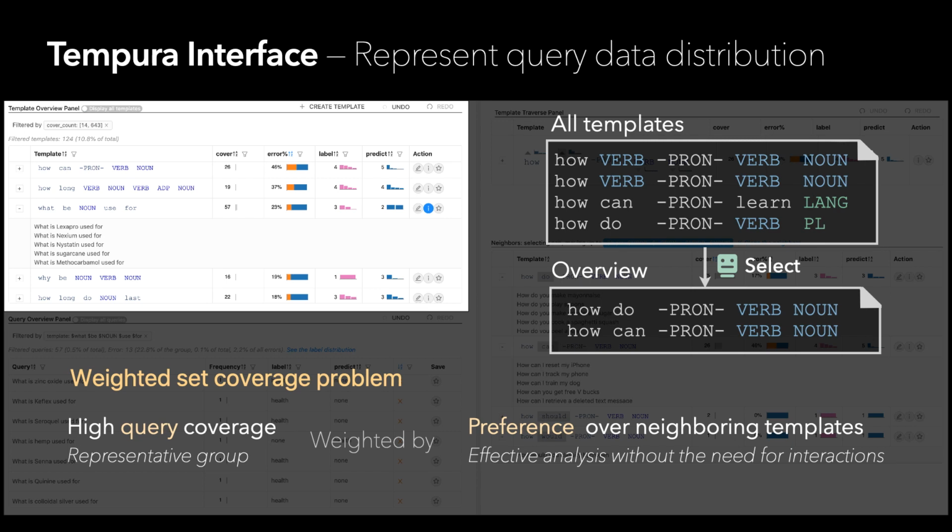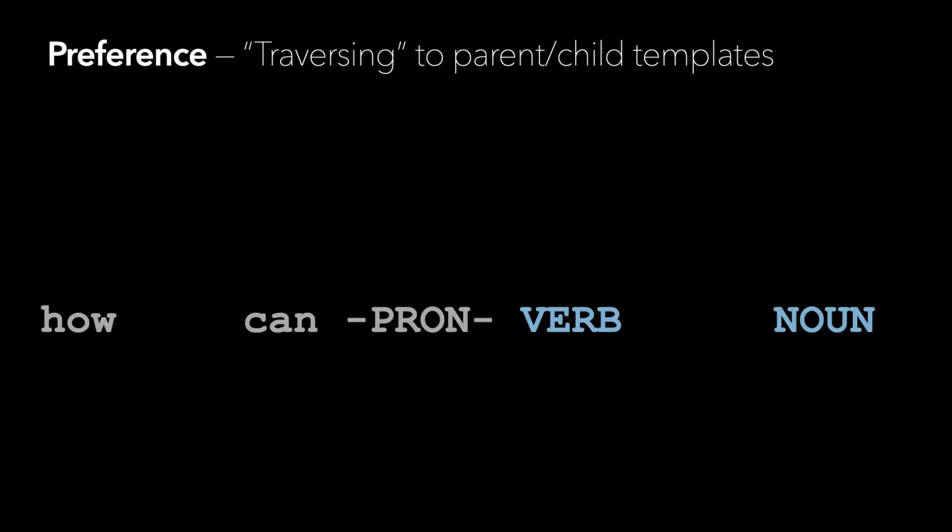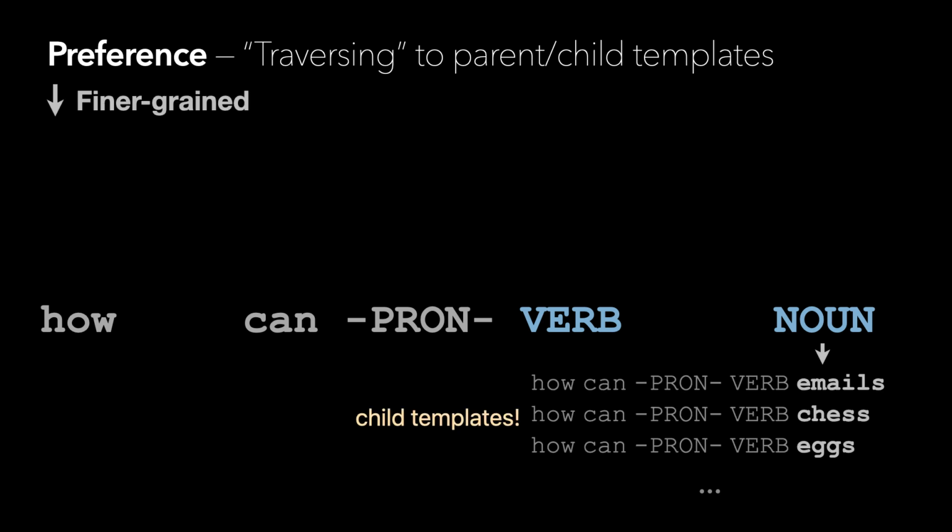of its neighbors. What do we mean by preferred? Like we mentioned before, templates have different granularities and we can move or traverse between them. Let's again use how can pronoun verb noun as an example. We can traverse down and make the template finer grained if we split the noun token to the actual nouns. This will give us many child templates, each asking how to deal with some random stuff. How can I or you verb emails, chats, eggs?